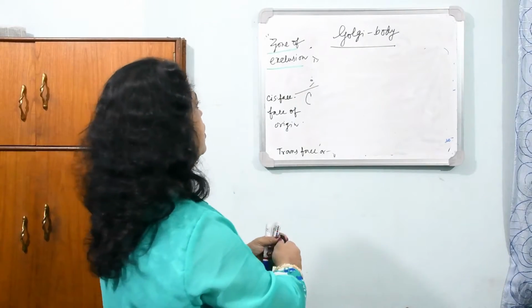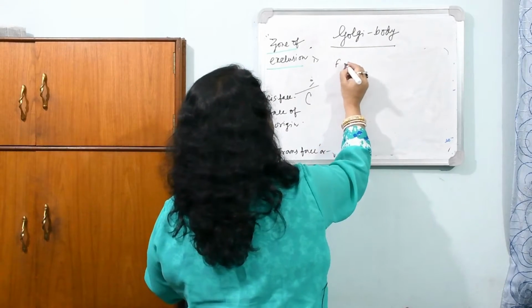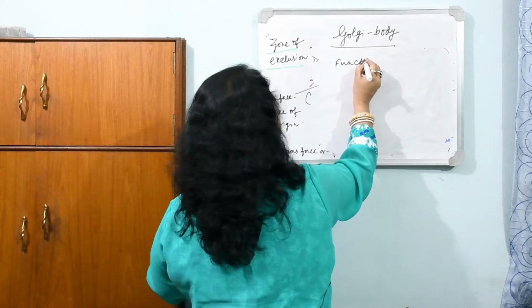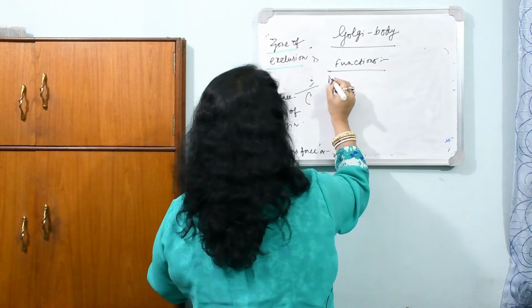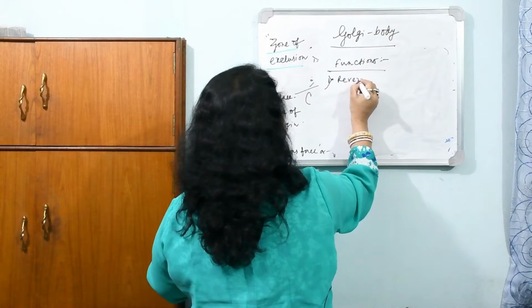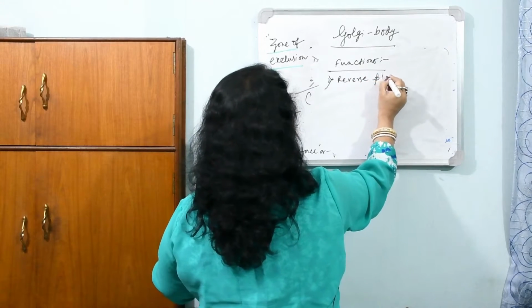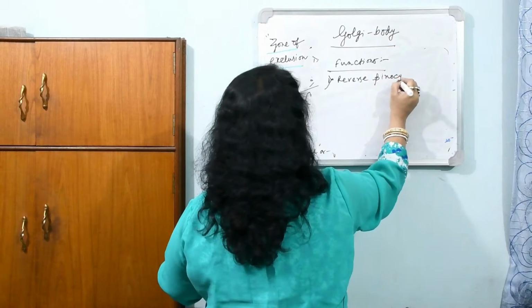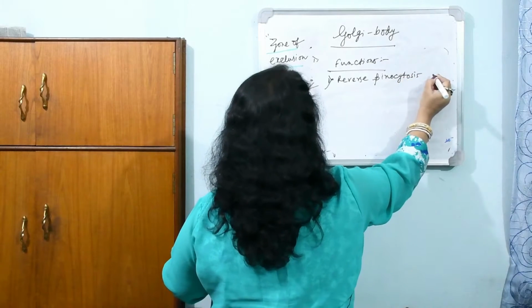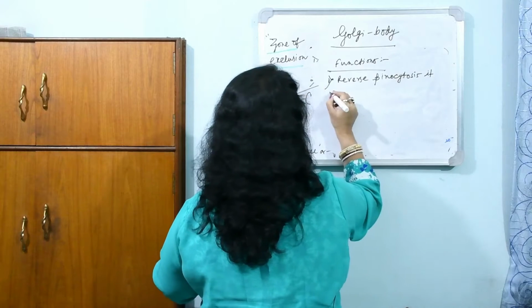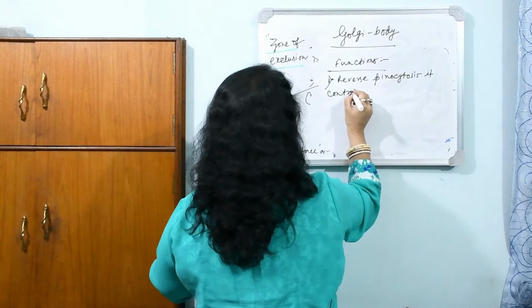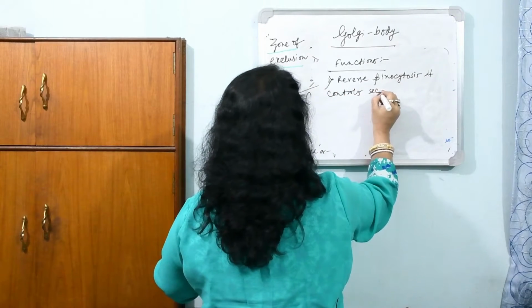So functions of the Golgi body: number 1, reverse pinocytosis or secretion of cell; it controls secretion of cell.